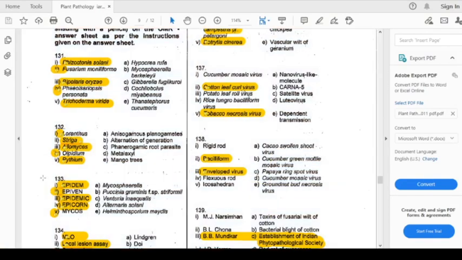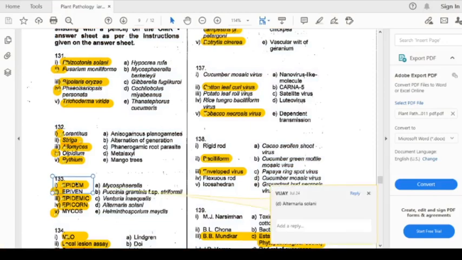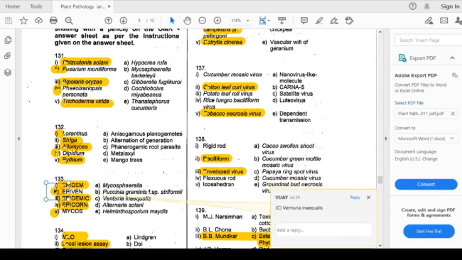These are the predicting models, forecasting models. EPIDEM was made for Alternaria solani, forecasting early blight. And now next is EPIVEN. EPIVEN is made for Venturia inaequalis, scab of apple. Now the next is EPIDEMIC. EPIDEMIC was made for Puccinia graminis. The next is EPICORN, for Helminthosporium maydis. Option number E. And MYCOS is for Mycosphaerella. Option number A. So question number 133 has been solved.